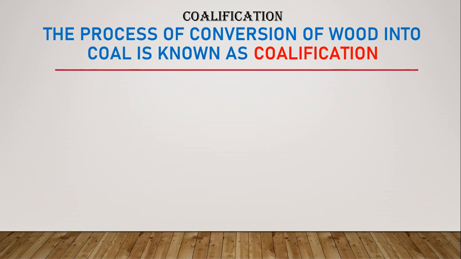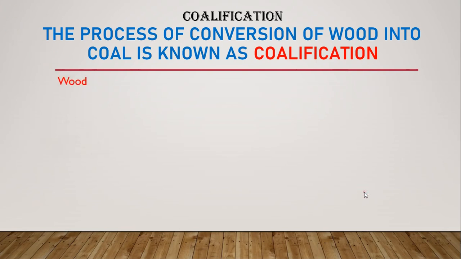What is coalification? The process of conversion of wood into coal is known as coalification. So once the wood starts to convert into coal, this process is known as coalification. It is not a direct procedure. There are some formations in between. Let us check.